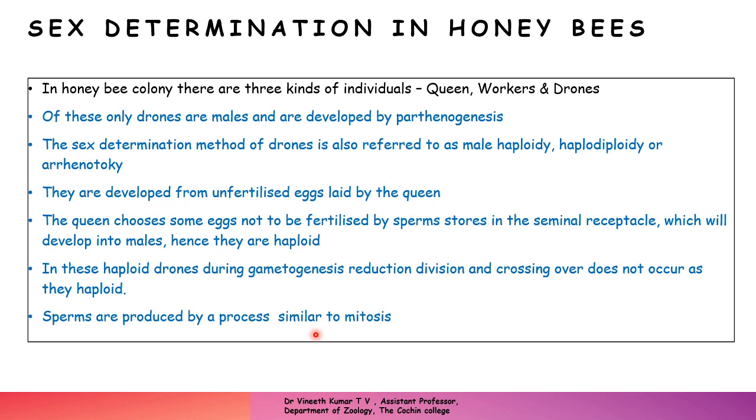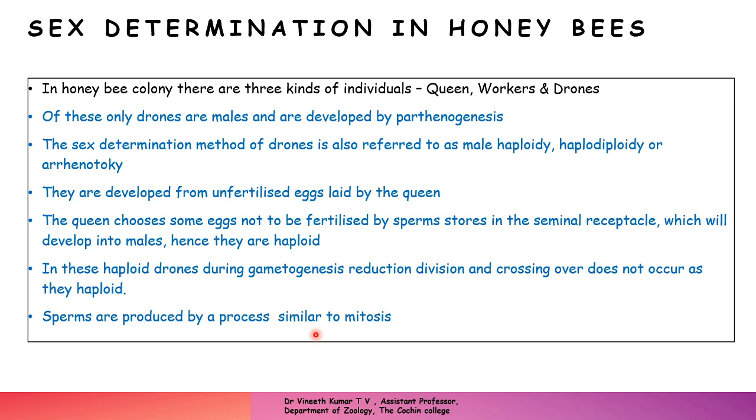The genetic part of sex determination in the development of a drone is that they are haploid. Haploid eggs without fertilization develop into drones. Every egg has the potential to develop into a drone, because if that egg is not fertilized, it will develop into a drone.